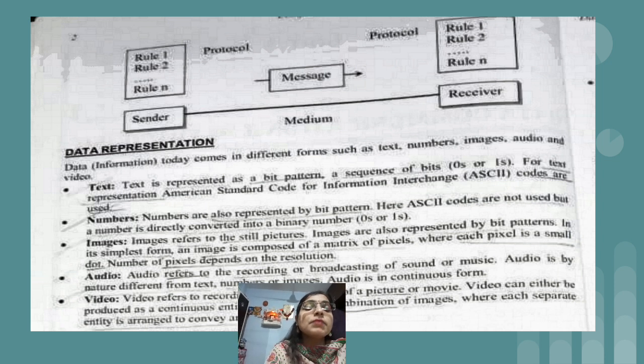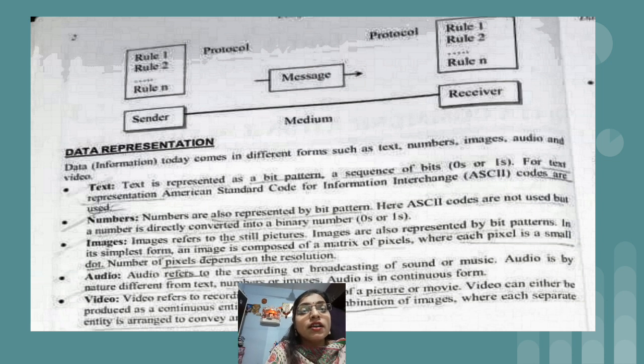And for text representation, one type of system we use is nothing but ASCII. Means for each and every character which we type on the keyboard, after pressing the keys, one signal is sent to the CPU, and from that signal the CPU analyzes the ASCII value.